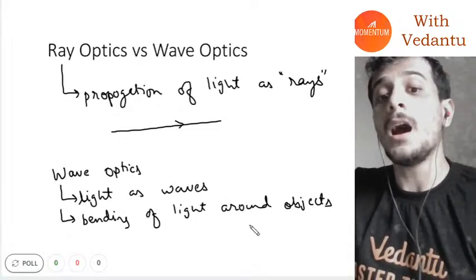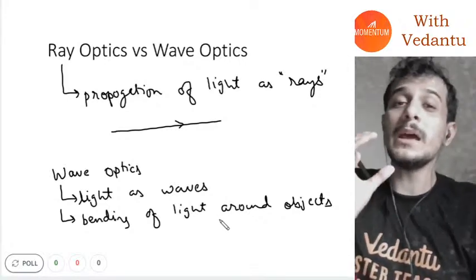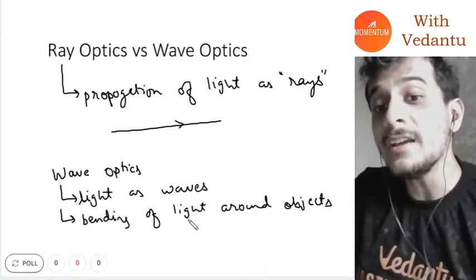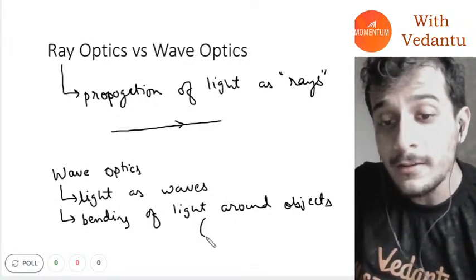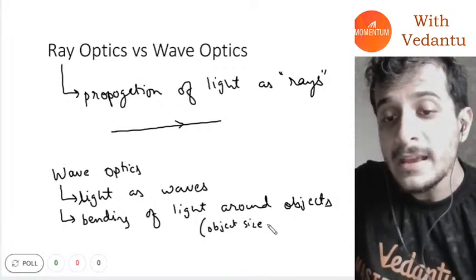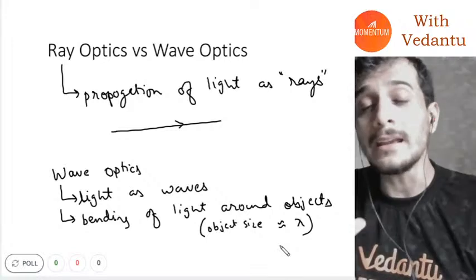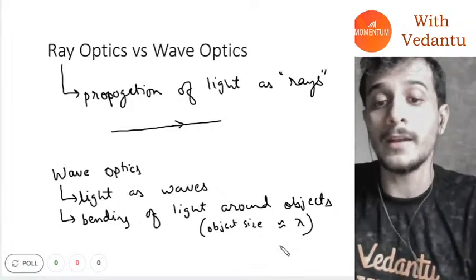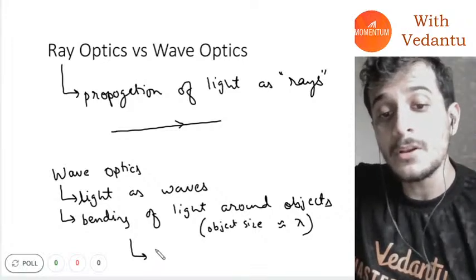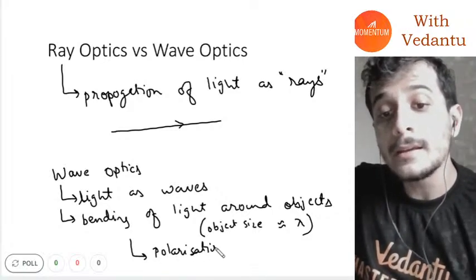Bending of light, we don't see in real life, because in general the objects in real life are very big. Big compared to what? Big compared to the wavelength of light. But if my object size is comparable to the wavelength of light, then we will see bending of light, and that we will study in the next chapter. In the next chapter, we will also study other properties of light, such as polarization and interference.